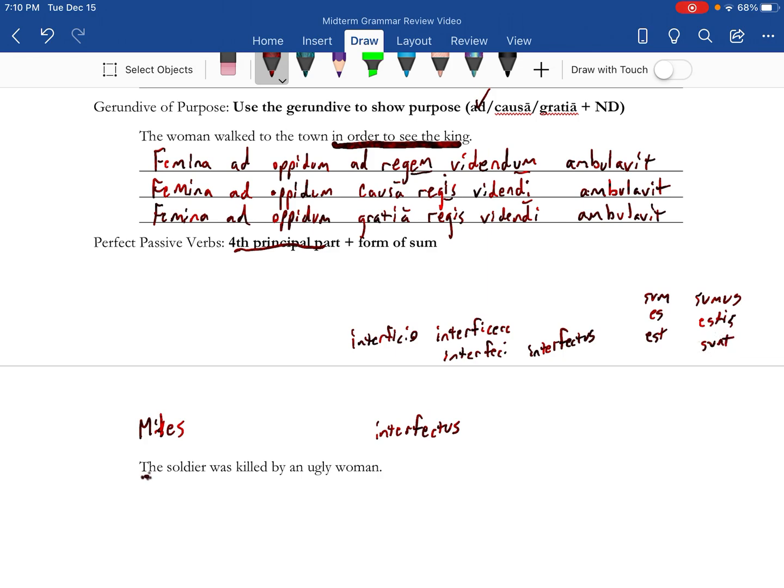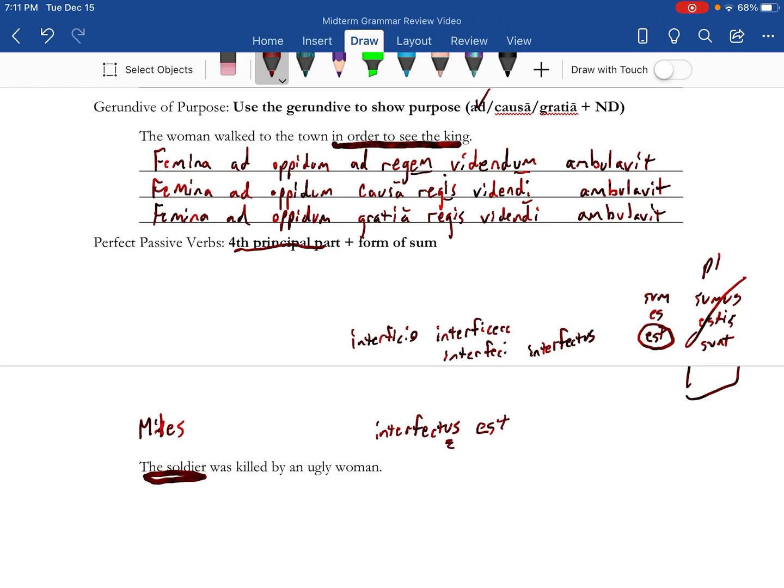All right, soldier here is the subject, and the one that corresponds to that is third person, because sum is I am, es is you are, est is he, she, it is, which is soldier. Sumus is we, estis is y'all, and sunt is they. These are plural, so we don't have to worry about those when our subject is singular. So we're going to go est here. Now the us is going to change depending on whether it's singular, plural, masculine, feminine, or neuter. Soldier is masculine, singular, so we're going to leave it at the us.